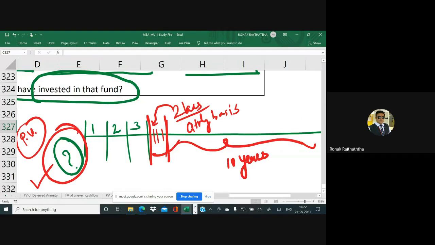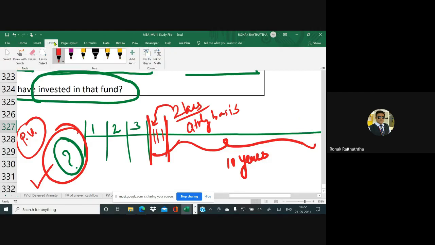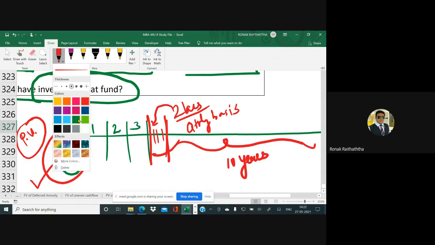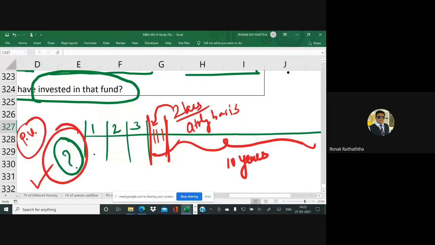But sir, the problem is that it cannot be called an annuity straight away because there is a deferment period coming. And that deferment period is these 3 years. He will not withdraw anything in these 3 years.